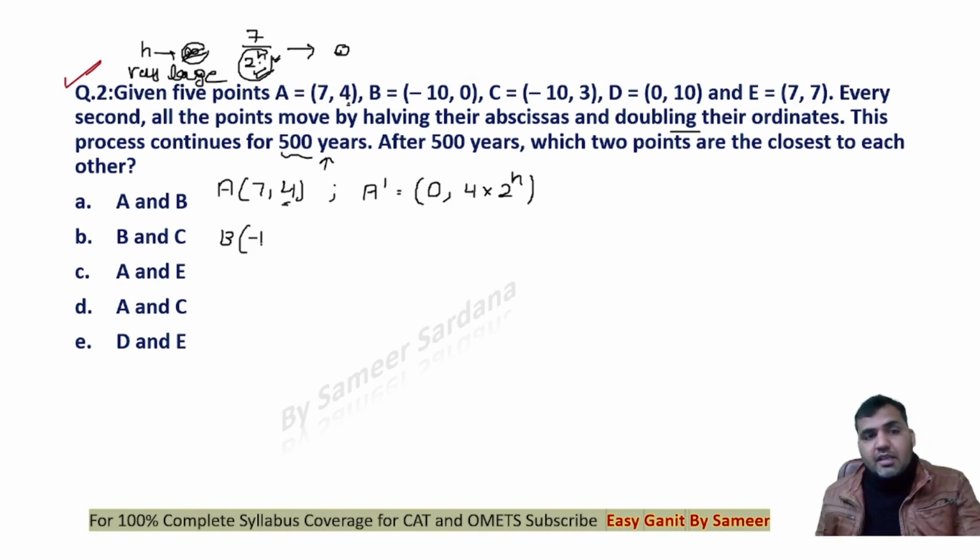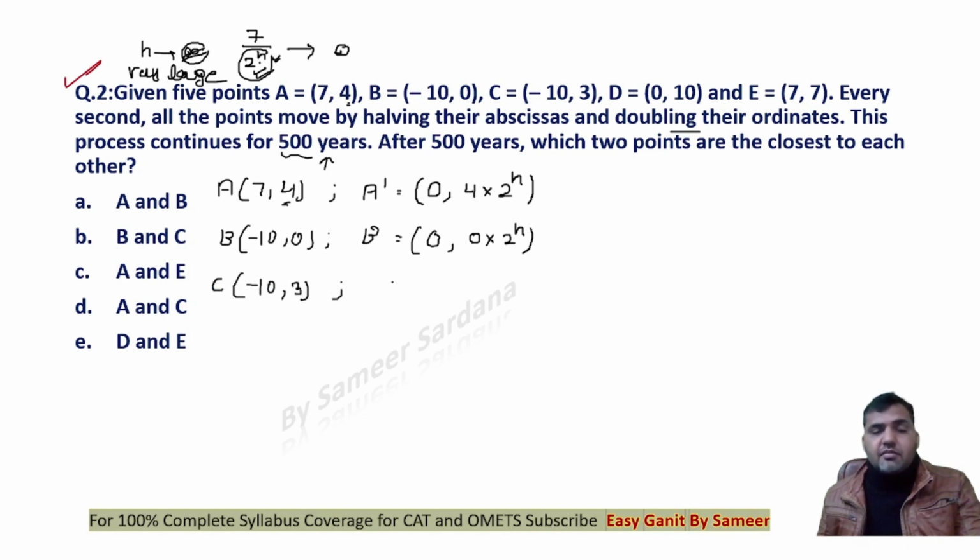Now B here is minus 10 and 0, right? If I make it half again n number of times, again it tends to 0. The abscissa of all of these values will tend to 0, obviously. Now B would be 0 into 2 power n. C here you can see is minus 10 and 3, right?